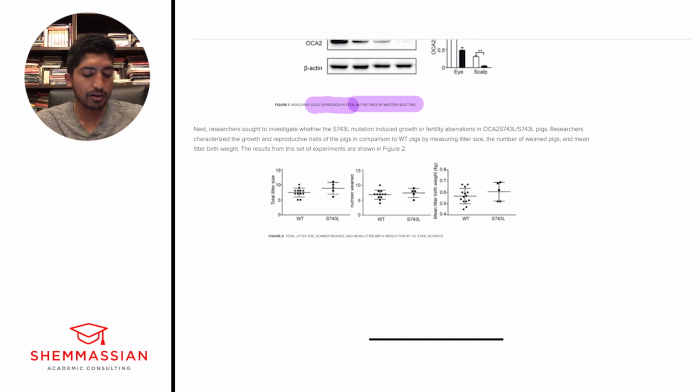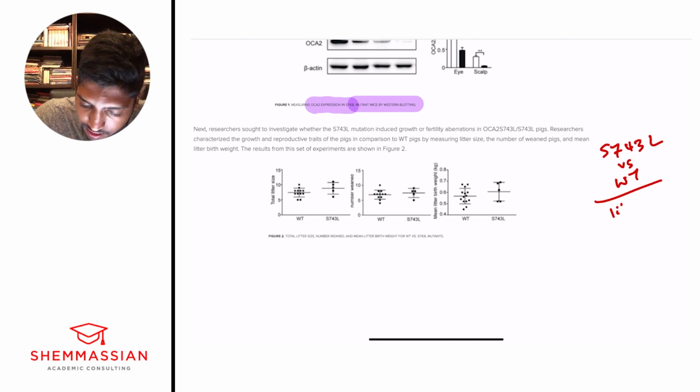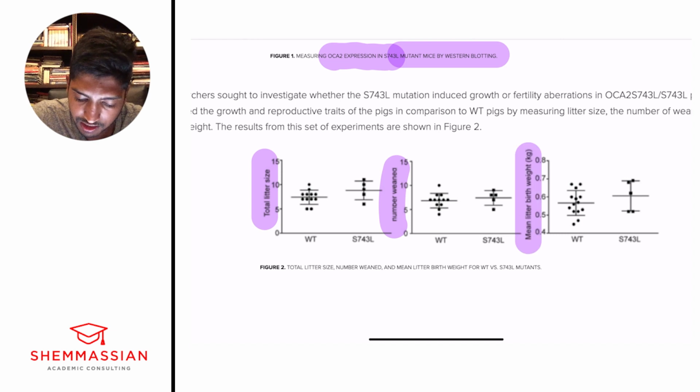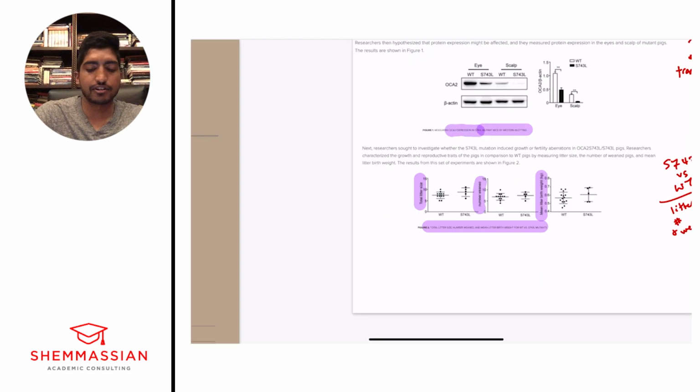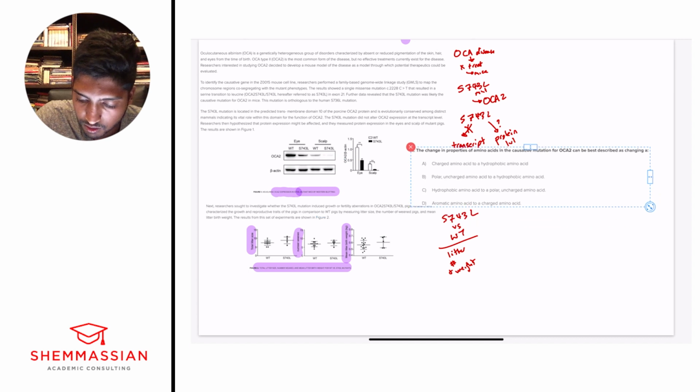All right, so again, what is happening? Big picture understanding: S743L versus wild type on litter number and weight. That's exactly what we see here in this figure. I don't want you to spend too much time looking at it. Total litter size, number weaned, and birth weight, and it says exactly the same thing in Figure 2. With that, we've done it. We have analyzed this entire passage to understand the big picture idea. We have genes, experimental designs, graphs, all of that. So with that, we're ready to go right into question number 1.